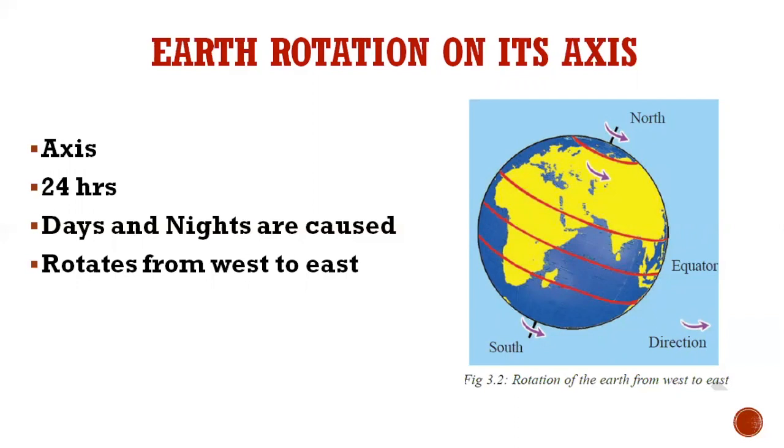Now suppose the earth is not rotating, what will happen? Then the half facing the sun will have day, and the other half, which is not facing the sun, will have night continuously for years together, and people cannot live on this earth. So because of rotation, days and nights are caused, and it helps us to live on earth.